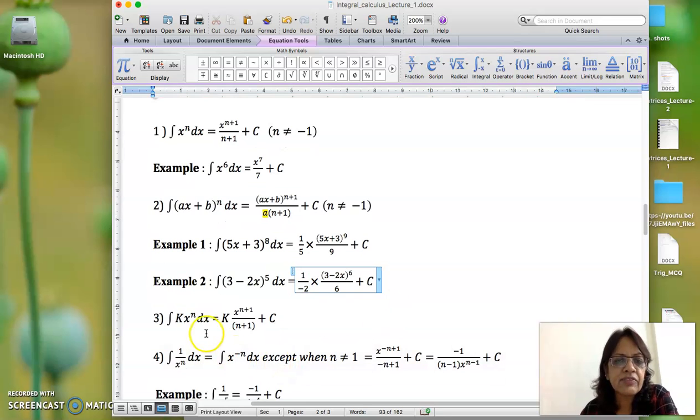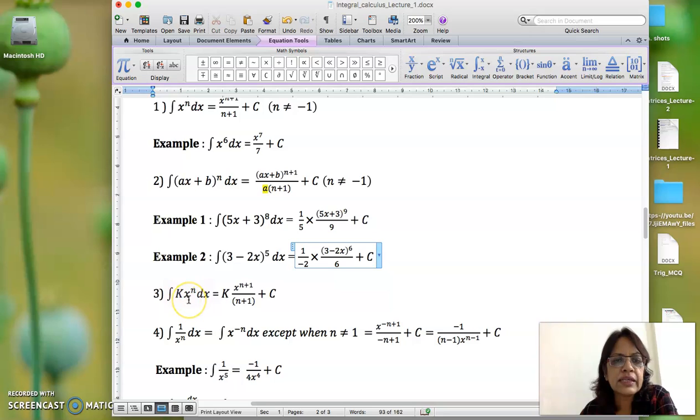Now next is, suppose a constant is there, k is a constant. So integration of constant into x to the power n will be k and x to the power n plus 1 upon n plus 1, just like differentiation.